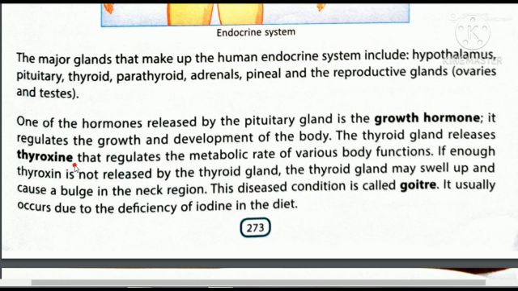If thyroxine is not secreted in sufficient amount, meaning the amount of thyroxine is low, then the thyroid gland swells up and causes a bulge in the neck region, and this disease condition is called goiter. It usually occurs due to the deficiency of iodine in the diet.